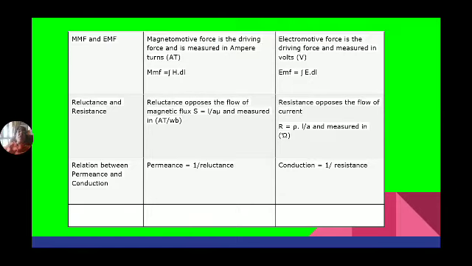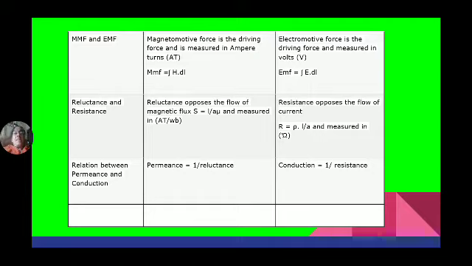Now MMF and EMF. What is MMF? Magnetomotive force, which drives the flux to pass through the circuit. EMF is electromotive force, which drives the current to pass through the circuit. Now the difference between reluctance and resistance. Reluctance opposes the flow of magnetic flux.